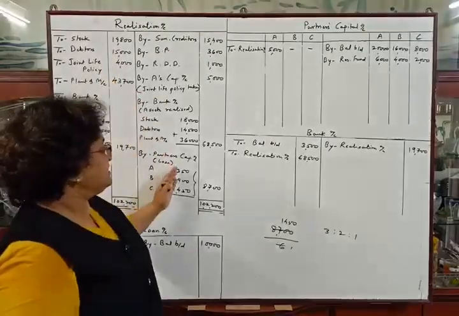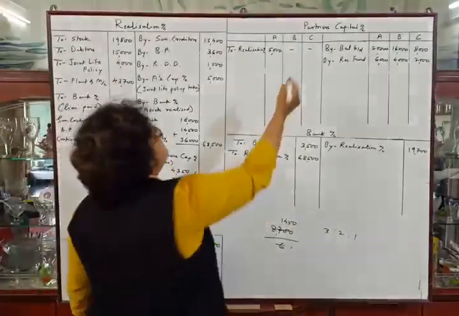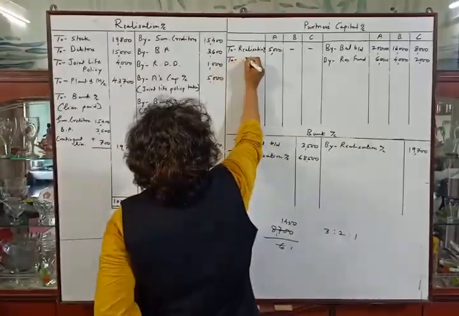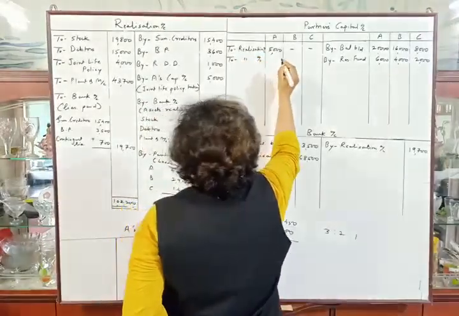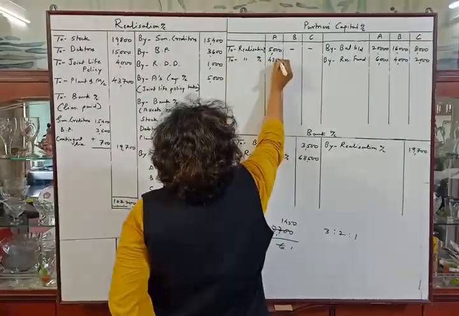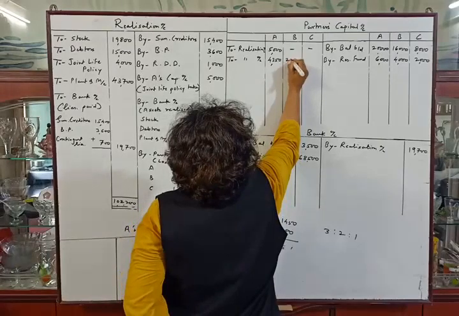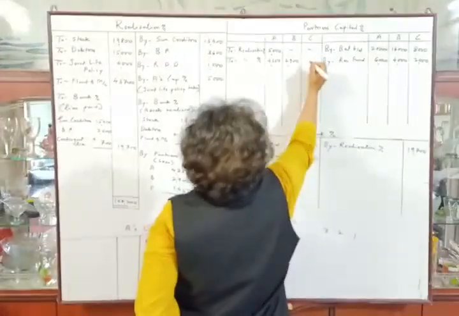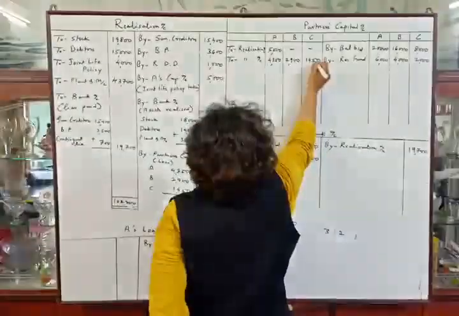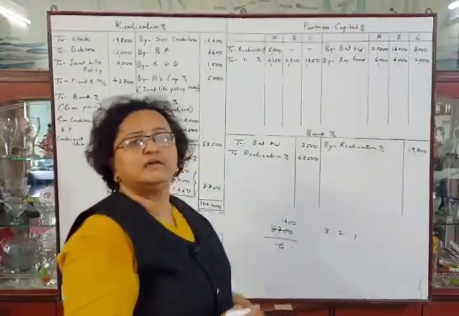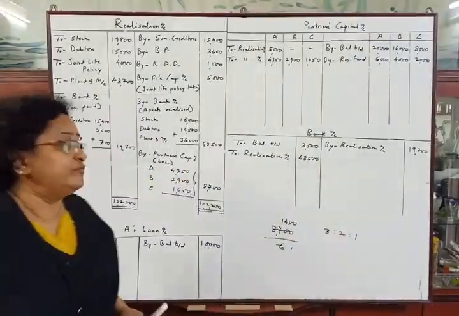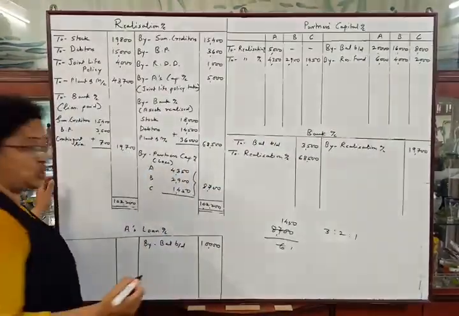Okay. Make the second posting. Credit side of realization account, partners capital account means debit side of capital account to realization account. 4,350, 2,900 and 1,450. Now we have to pay Mr. A's loan.